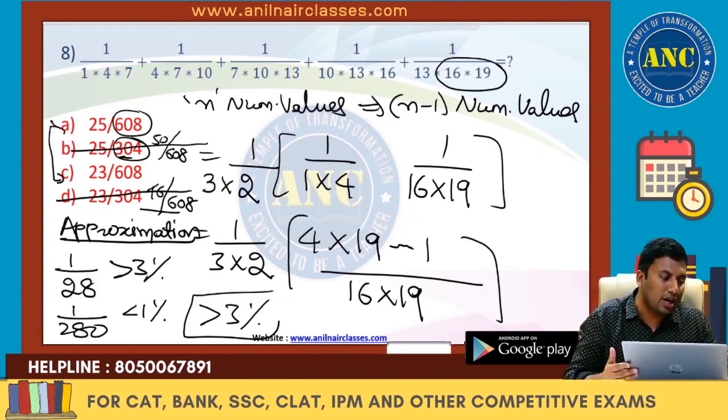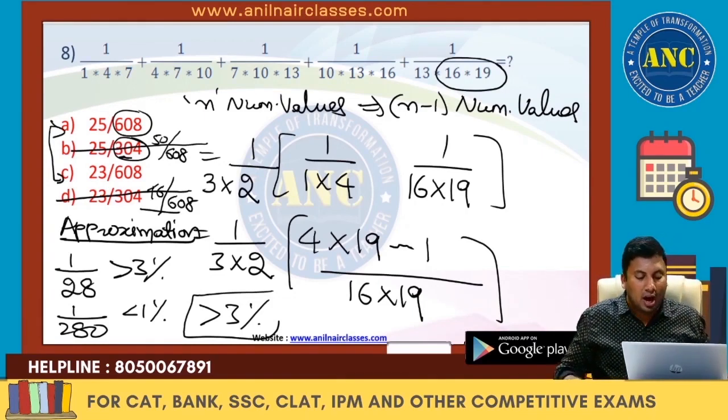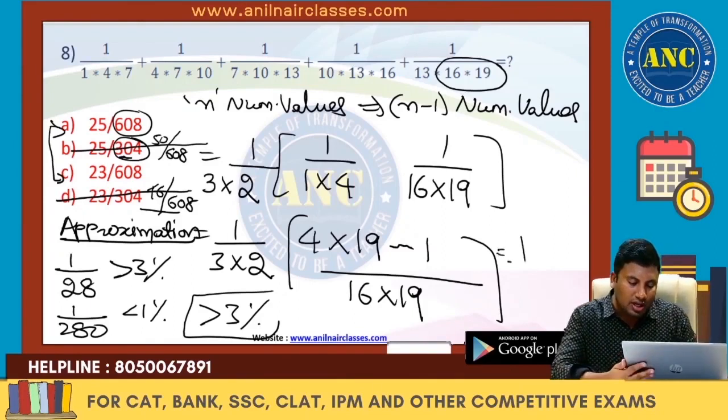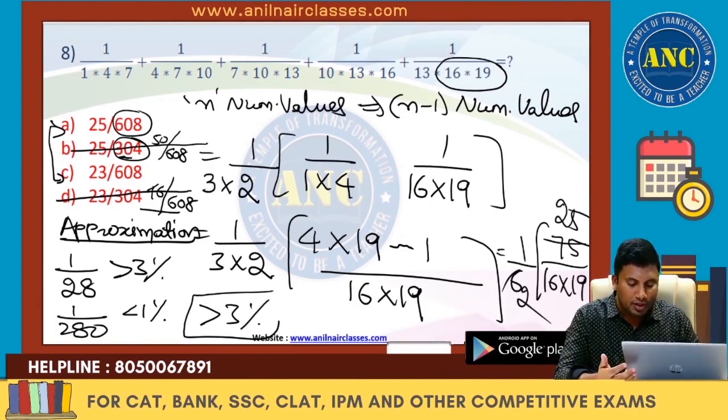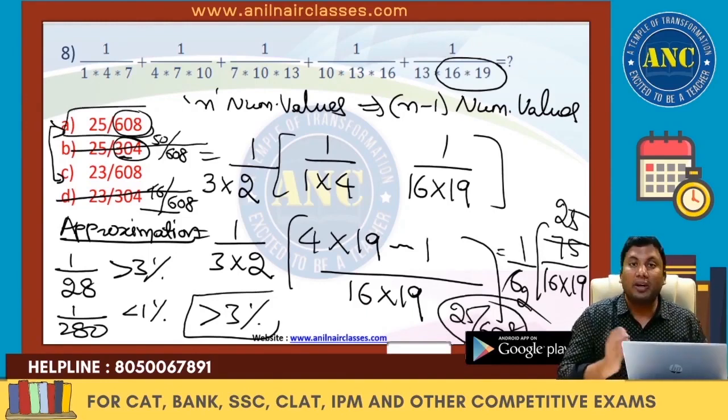So two options you are able to eliminate because of this option saving approach. These are nothing but 1 by 6 into 75 by 16 into 19, 3 25s are, 3 2s are, 25 by 608. I hope it is clear, right?